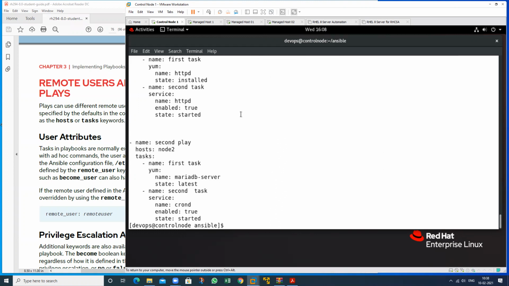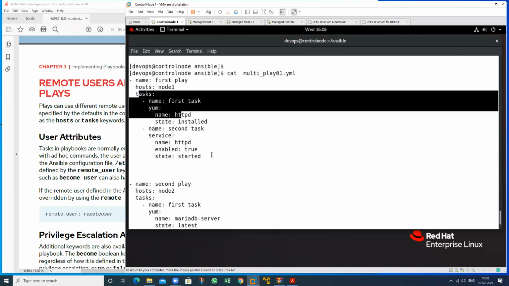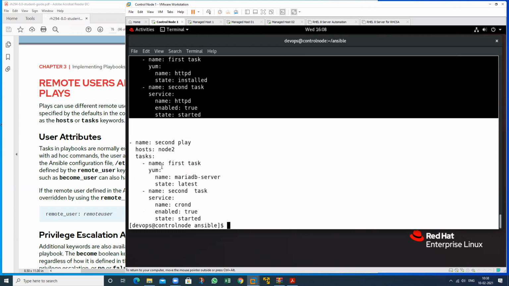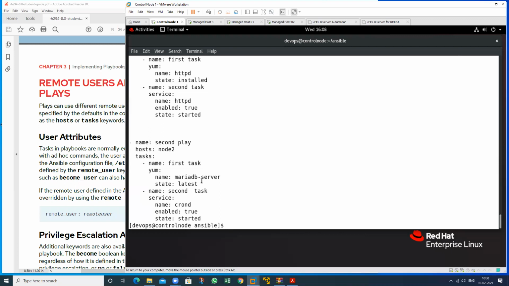So any doubt? No, sir. So this is my first play, and on this machine we want to perform these two tasks, and on this machine I want to perform these two tasks. So sir, how do we perform multiple tasks on multiple machines? Yes, Rahul, tell me. What is your question?